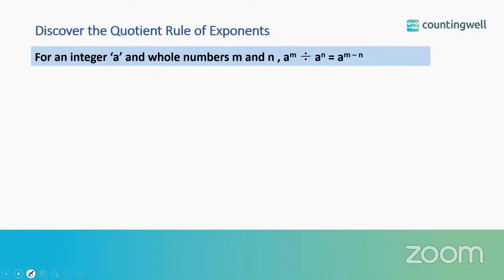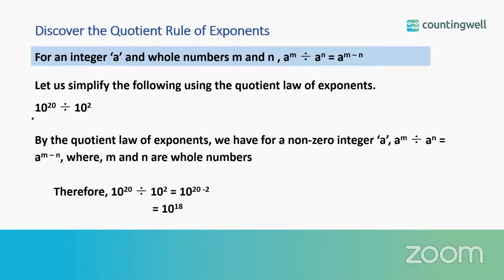So let us see one more example. Let us simplify 10 to the power 20 divided by 10 to the power 2. So this rule is known as the quotient law of exponents. So what we are going to do, we are going to take the difference of the powers or the exponents. 20 minus 2, which is 18. So we have 10 to the power 18.